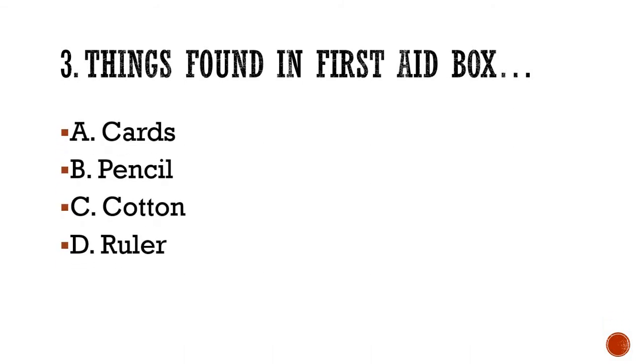Things found in the first aid box. Okay, now here also the varieties of option can come. Let's see what the options are here. Options are A. cards, B. pencil, C. cotton, D. ruler.